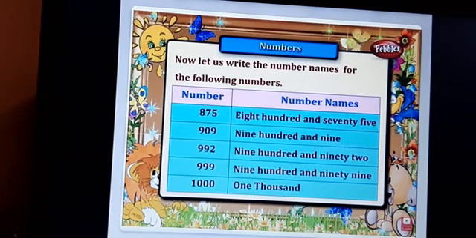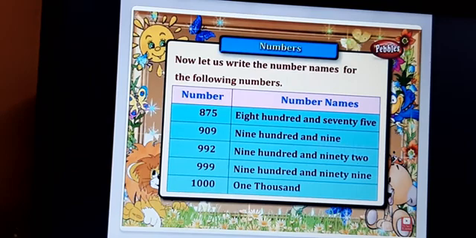A few more examples also you can see there. 875, 909, 992, and 999. This should be very clear, children. You will see 999 and directly write it, but it is not like that. 9 in ones place, 9 in tens place will become 90. 9 in the third place, that is hundreds place, will become 900.